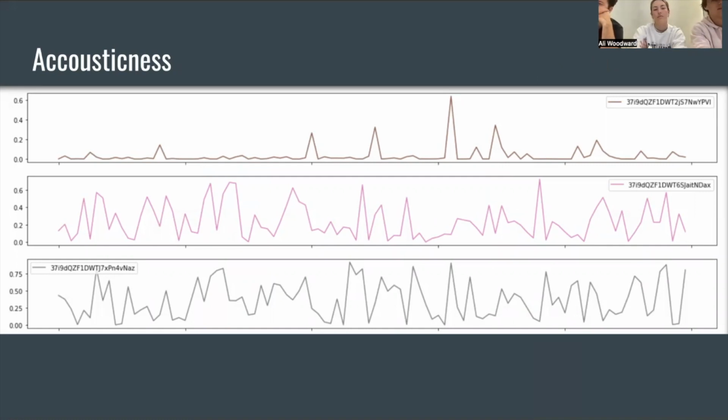As you can see for this top playlist, the acousticness really stays at the bottom with small spikes in between. The second one is just all over the place, and also the third one, which goes to show that it really depends on the playlist, and you can't really depend on a singular attribute to predict the next song. It's all about how they work together to be able to go to the next one.